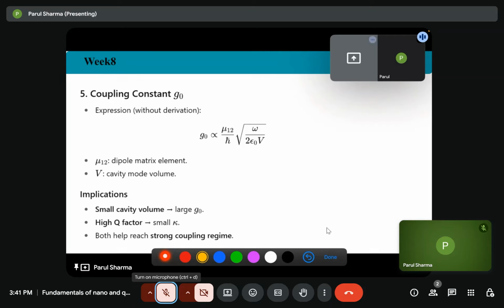So we will not go into much detail of this, and the formula of g naught is proportional to mu, the transition dipole moment, divided by h cross, and under root of omega by 2 epsilon naught V, where this V is the mode volume.